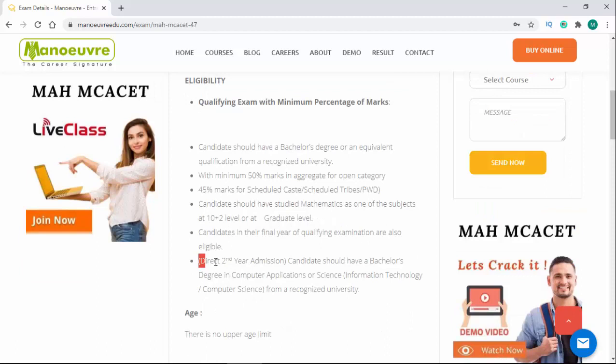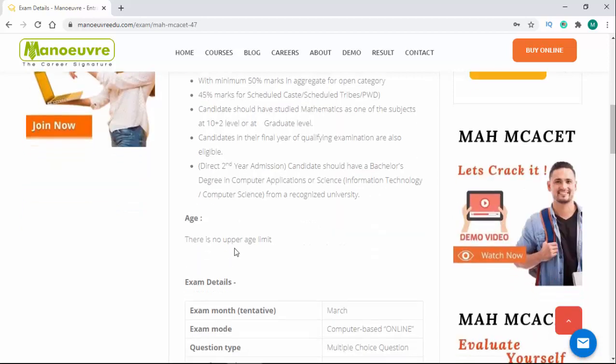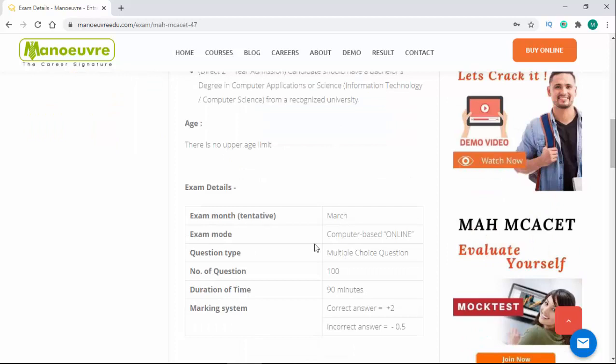The next point is the direct second year admission, that is nothing but the lateral entry. Now here you should have the bachelor degree in computer application or bachelor of science degree in information technology or in computer science. Then only you can give this exam and you will be promoted directly to the second year of MCA program. Now the age criteria says there is no upper age limit. Let's talk about the exam details.